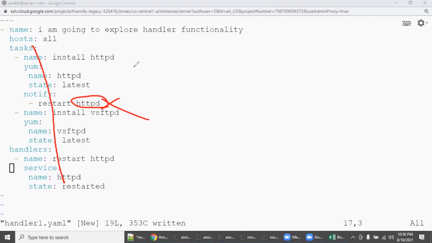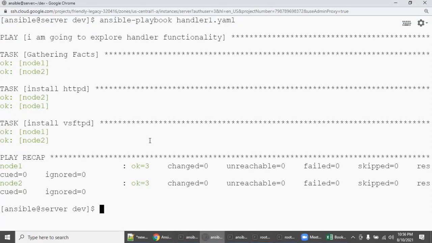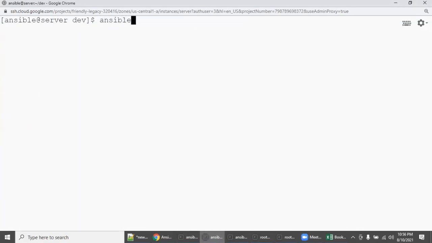And I'm going to show you one more thing. The Ansible ad hoc command, we will discuss it later in a separate ad hoc command class, but I'm going to quickly remove the package with the Ansible all -m command module.